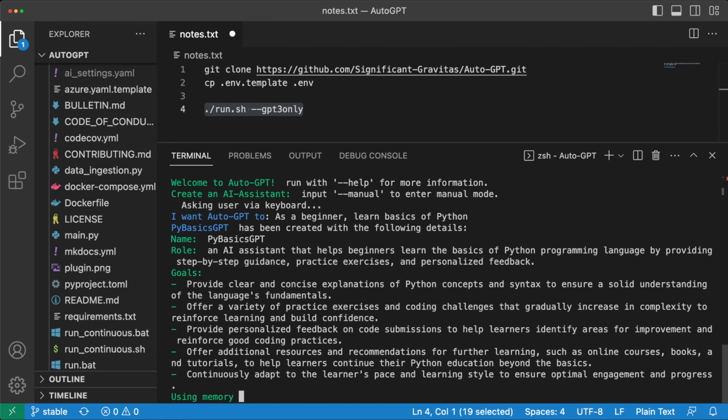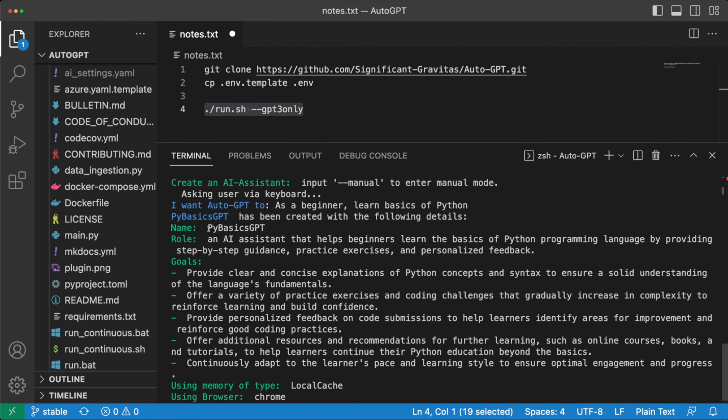Okay, so here we can see it creates a PyBasics GPT and it defines its role, which is that it helps beginners learn the basics of Python, and it defines a bunch of goals as well, like give clear and concise explanations of Python concepts and so on.